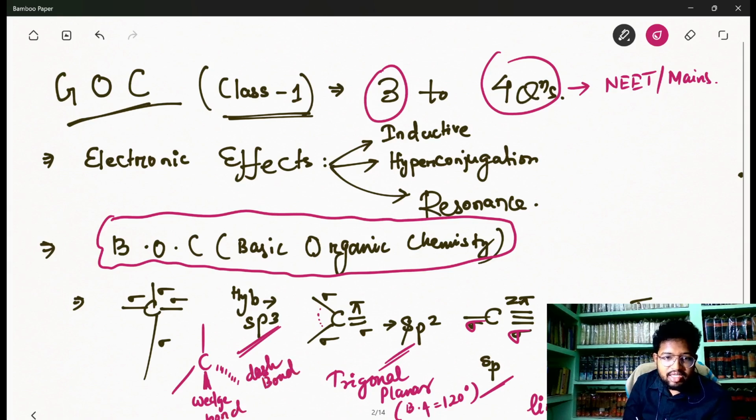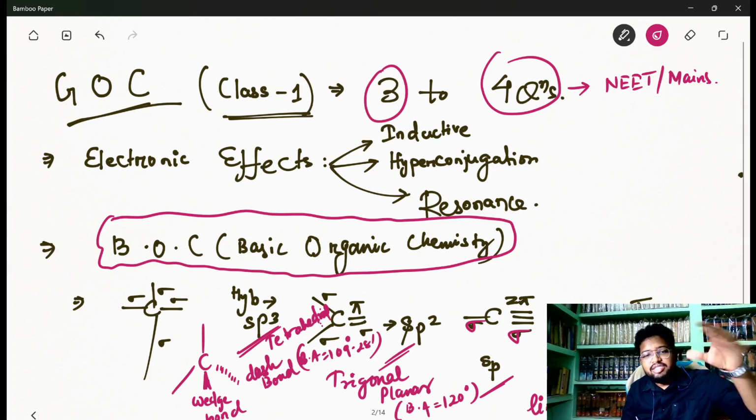Do you remember, in a regular tetrahedron, what would be the bond angle? 109 degrees 28 minutes. What do this wedge bond and dash bond mean? They are not in the plane, they are non-planar bonds.